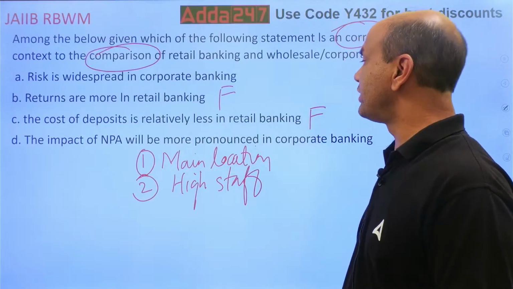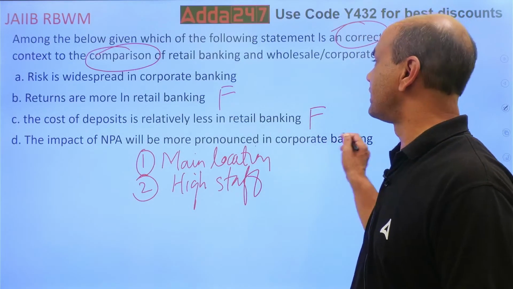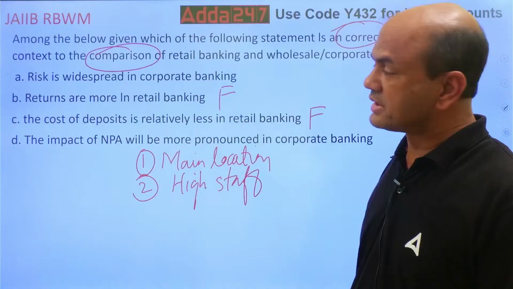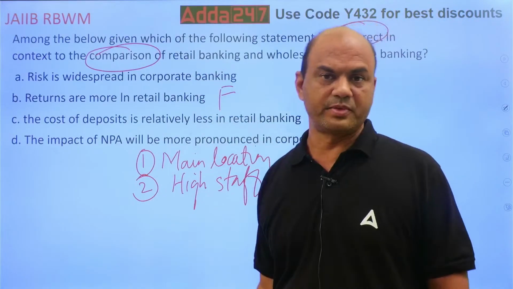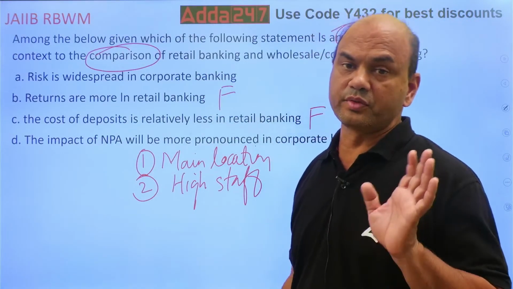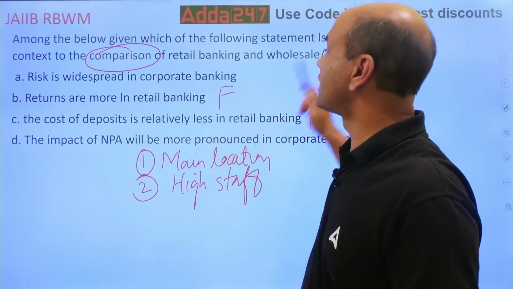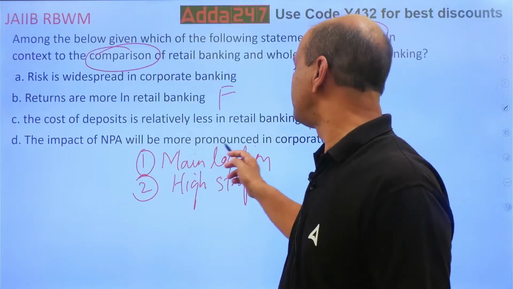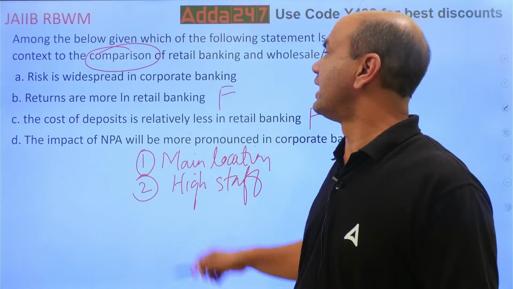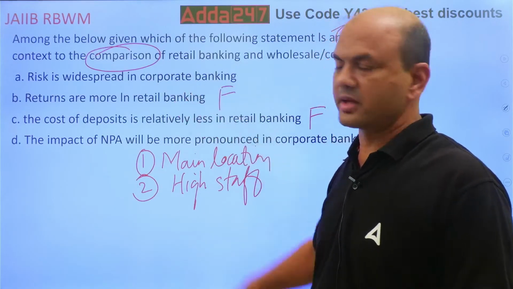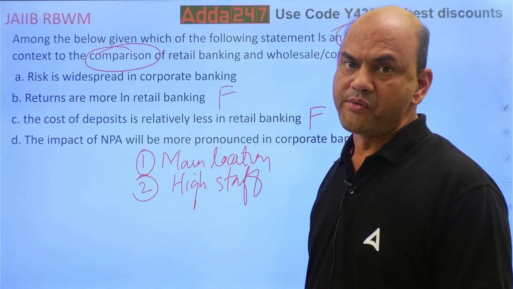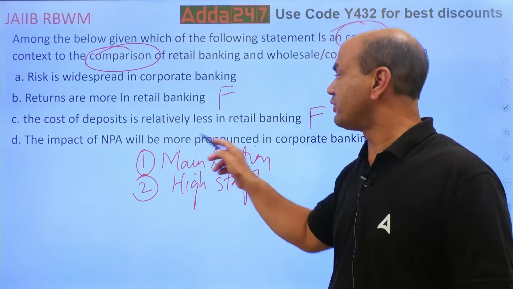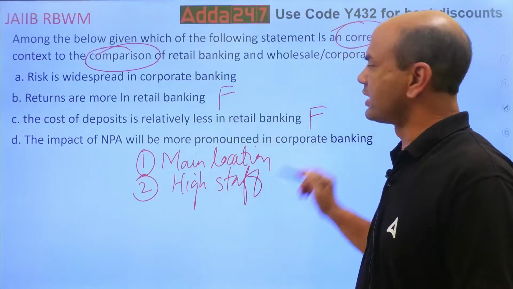The impact of NPA will be more pronounced in corporate banking. So now these two are a problem. These two you have to think over. So you want the correct one. Impact of NPA will be more pronounced in corporate banking, and risk will be widespread in corporate banking. Is it so?